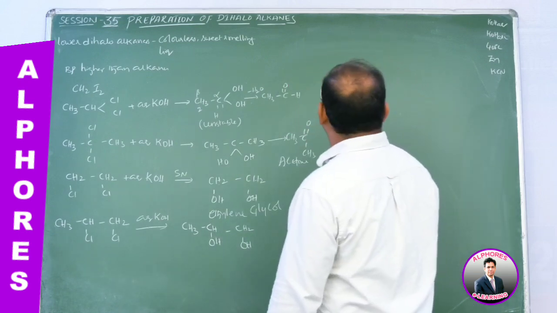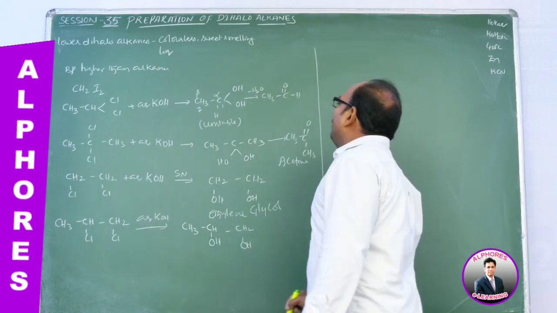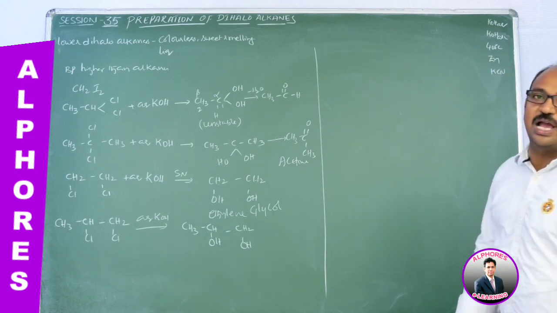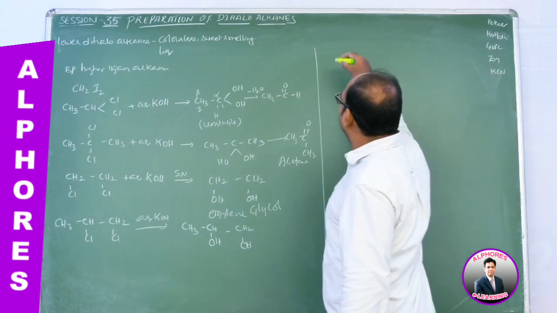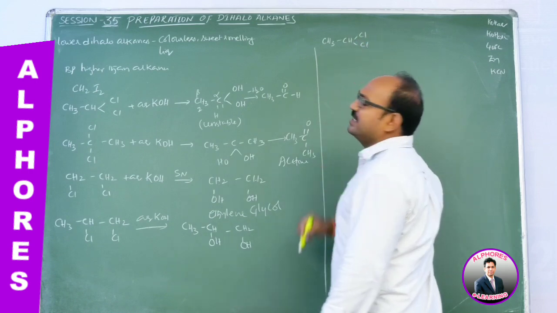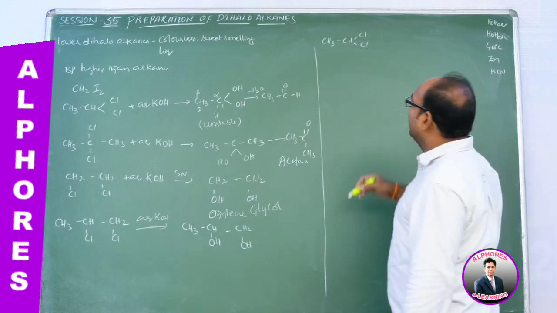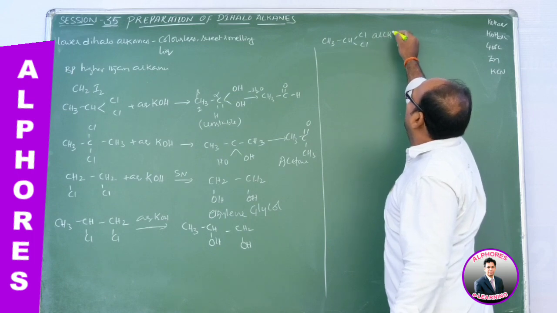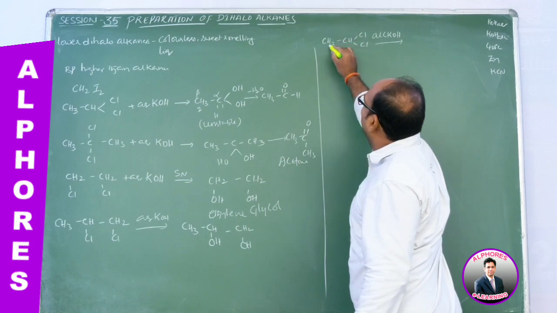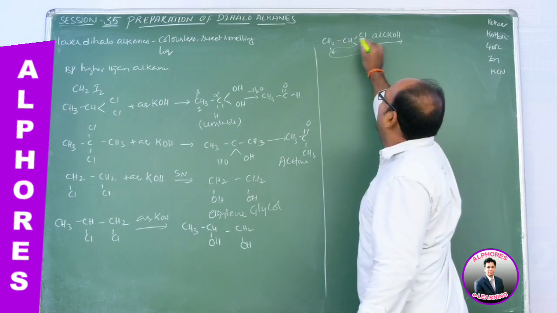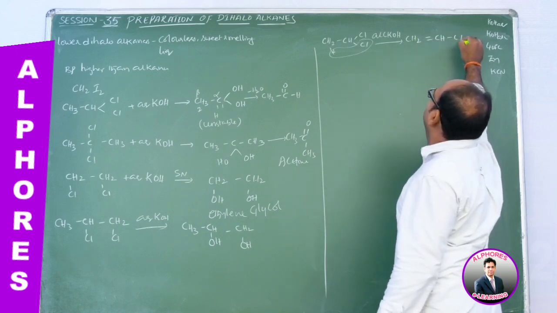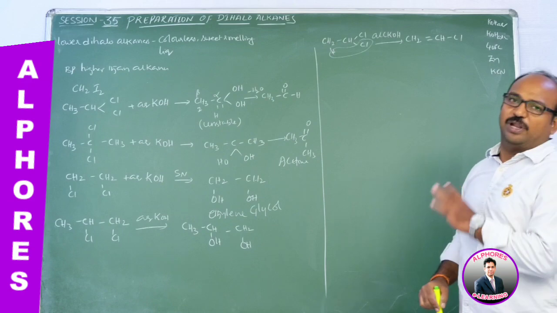So instead of aqueous KOH, when we use alcoholic KOH, what happens? As we know, alcoholic KOH is used for dehydrohalogenation. ClCl here means ethylene chloride. Upon treatment with alcoholic KOH, beta elimination takes place, meaning chlorine from this carbon, hydrogen from this carbon, then HCl will be eliminated. Then we get the product CH2=CHCl, which is nothing but vinyl chloride.